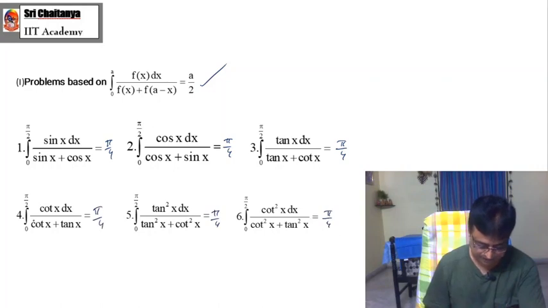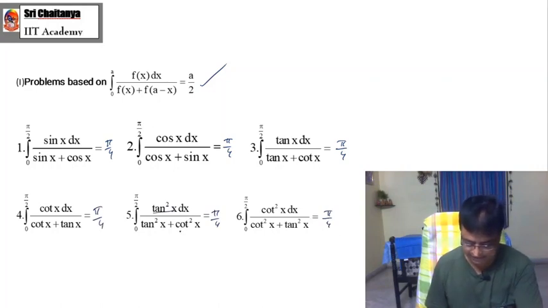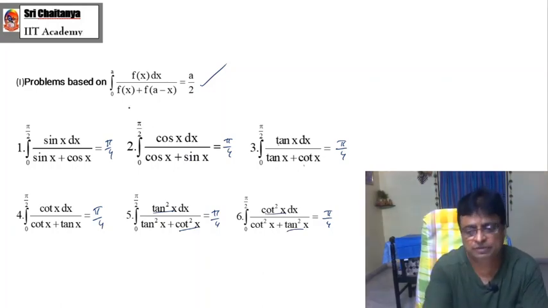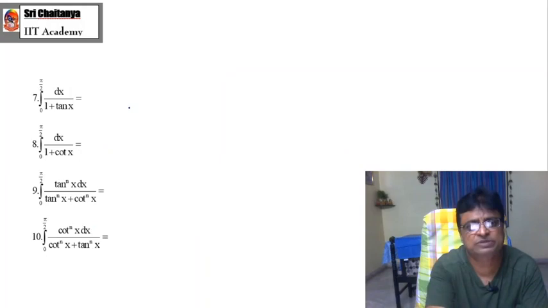See? Try to understand. Here tan square x and cot square x are complementary functions. Tan and cot are complementary functions. Limits are from 0 to pi by 2. And by applying this formula, 6 problems, immediate.